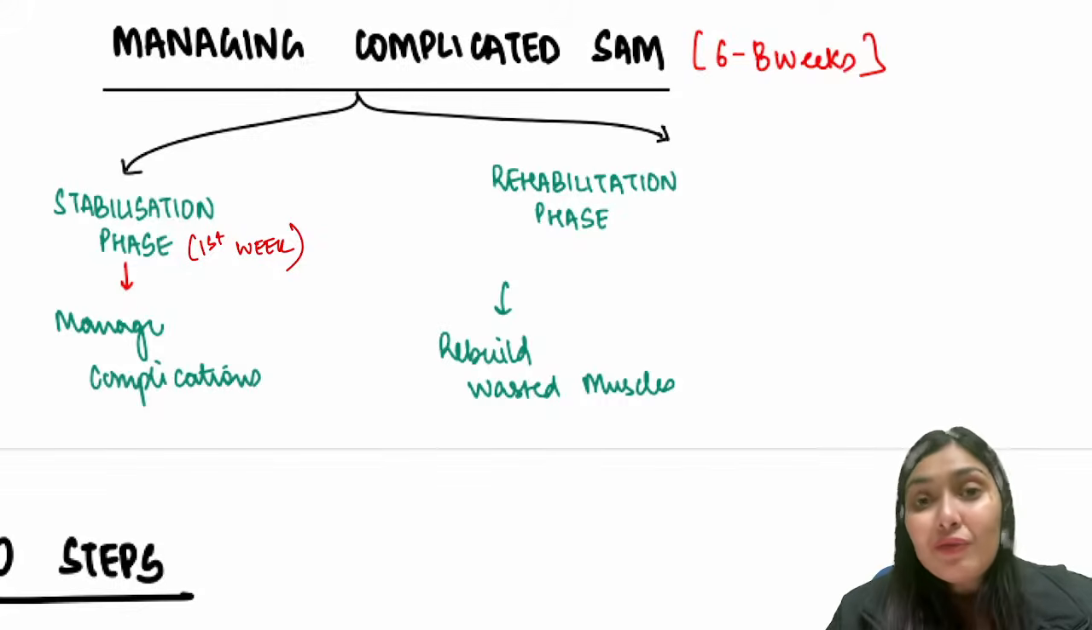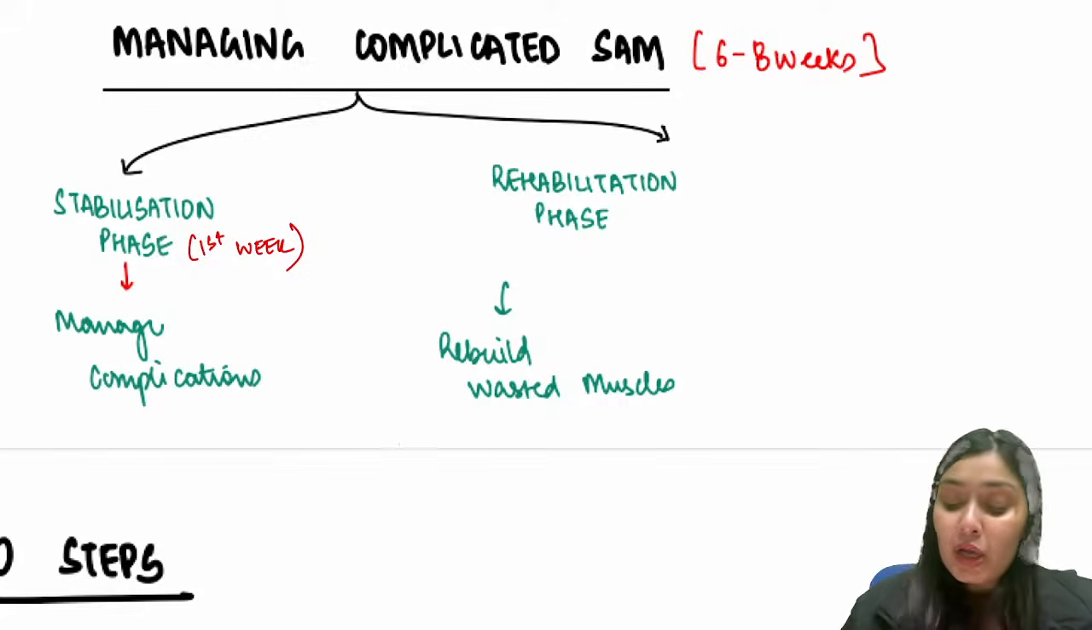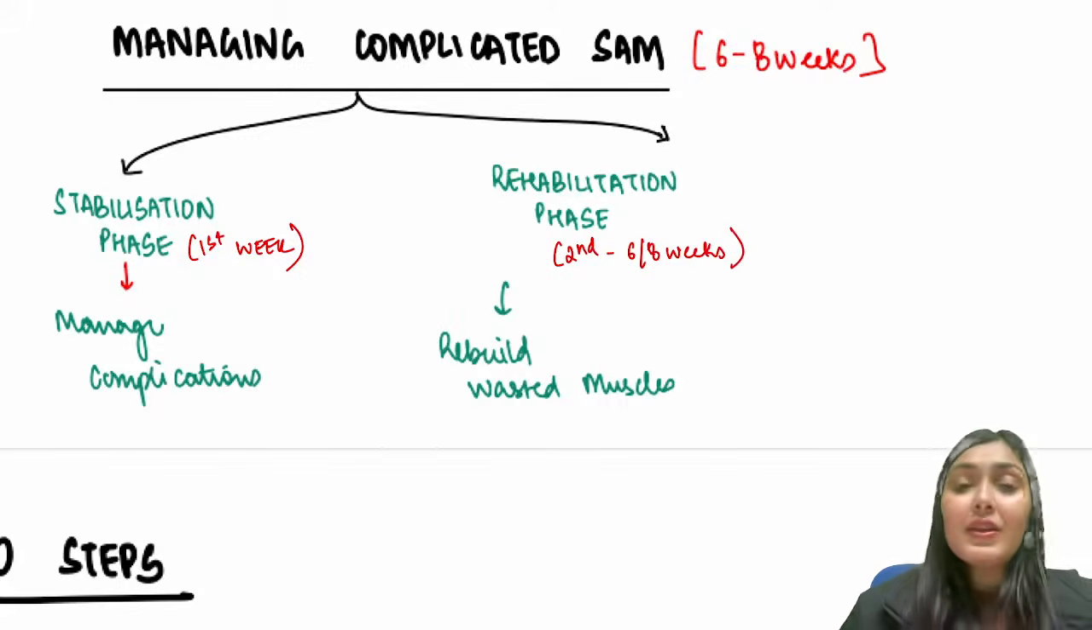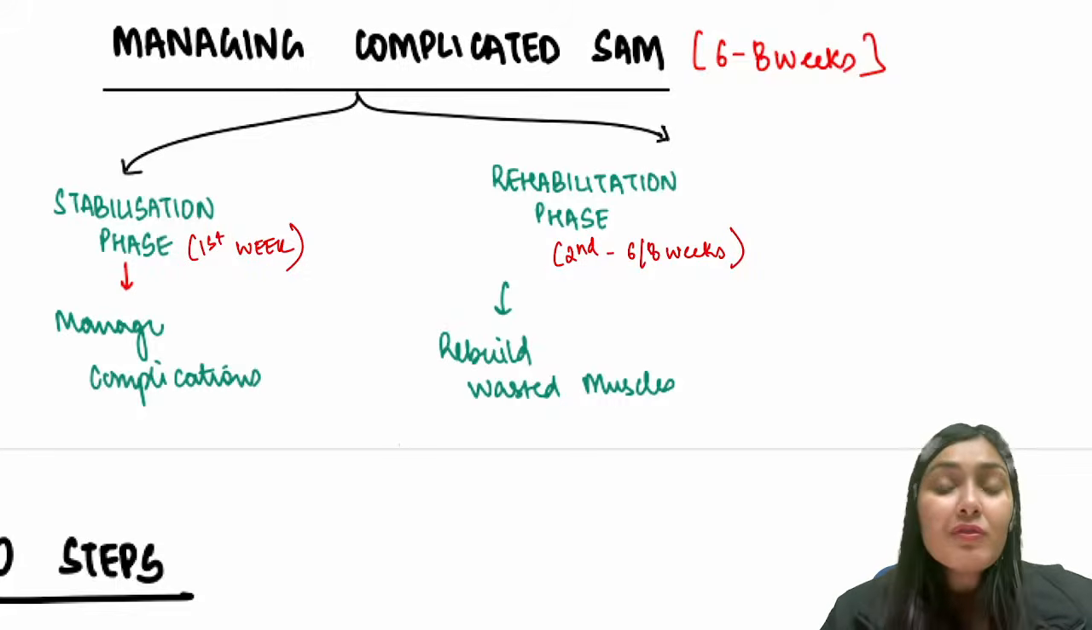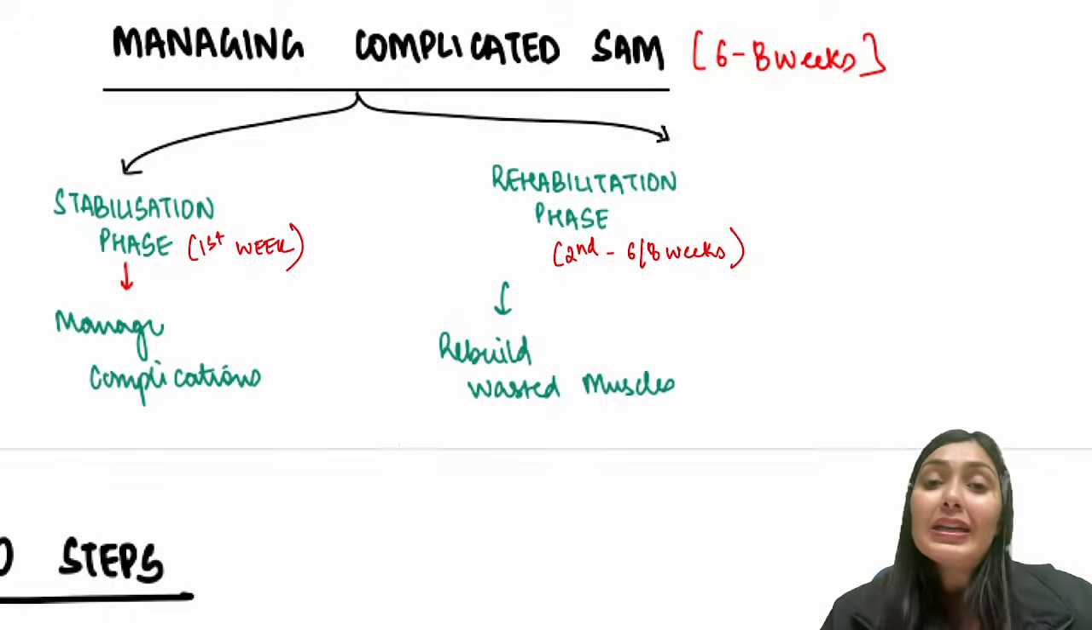And from second week onwards till 6 or 8 weeks, we are just going to rebuild the wasted muscles of the child. So the first week is known as the stabilization phase, and after that, from second week till 6 to 8 weeks, this is known as the rehabilitation phase.